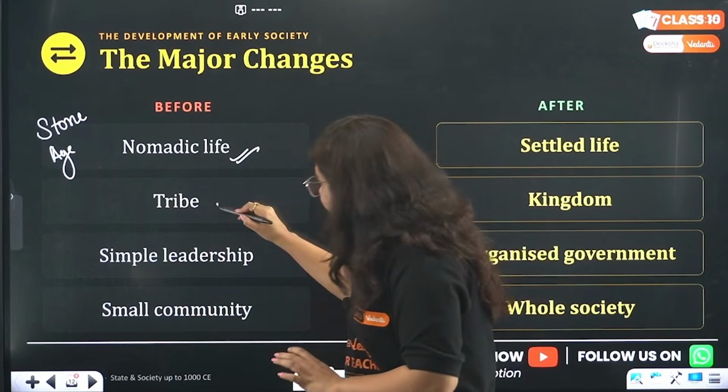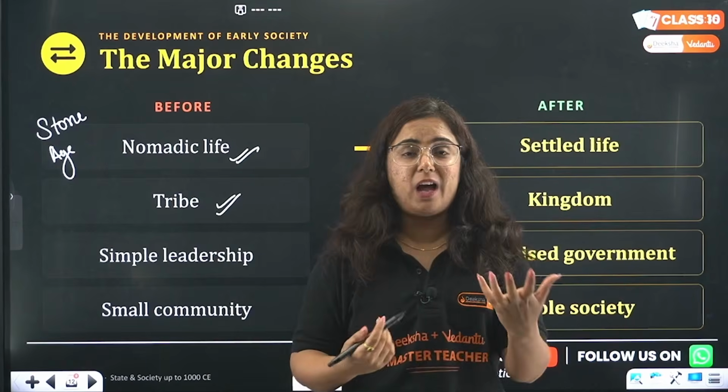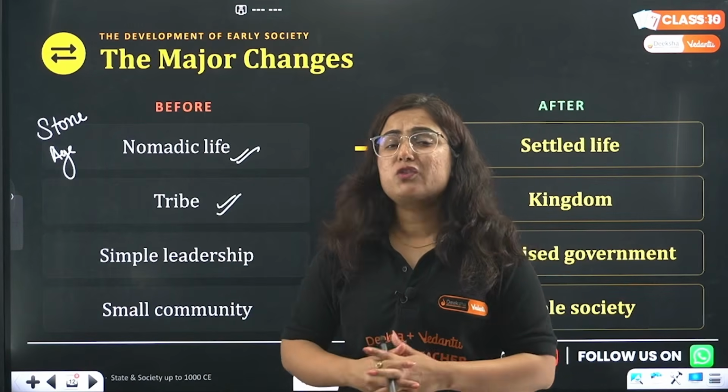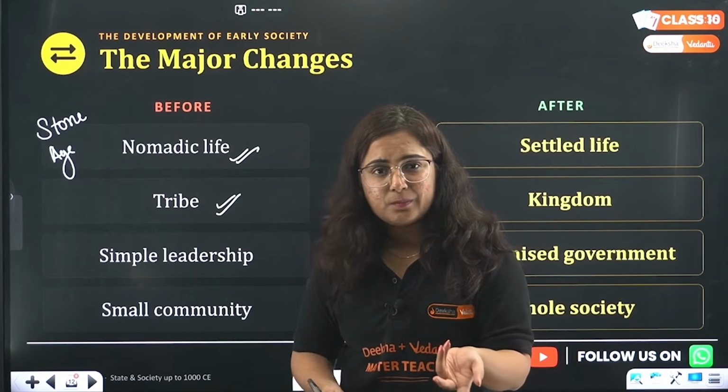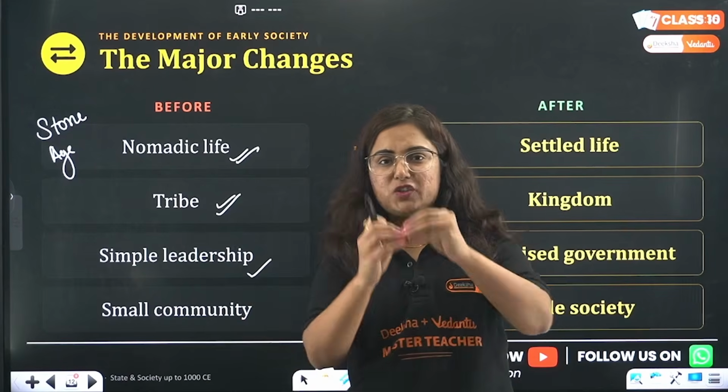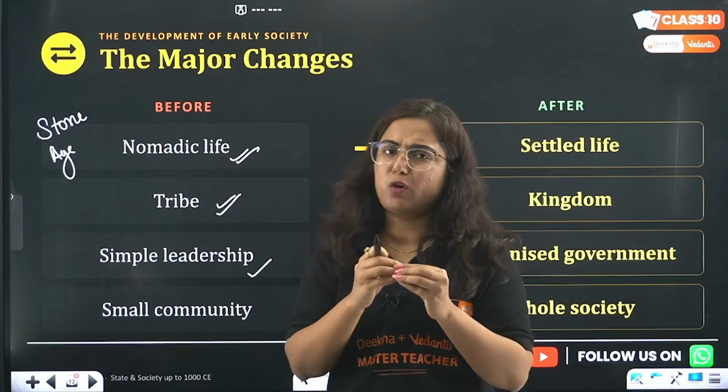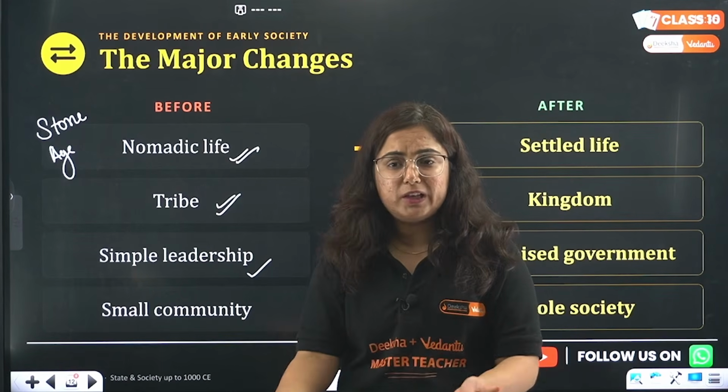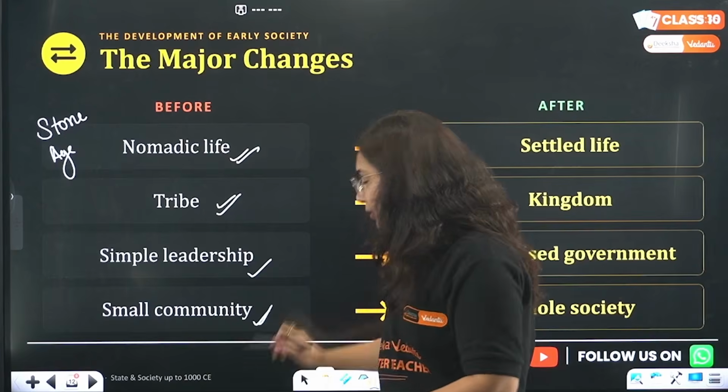So the type of living they were having was tribal type. What are tribal people? They are not settled, right? There was a tribal chief who was just taking care of that small tribe, and they had no permanent residence. It was a small community.